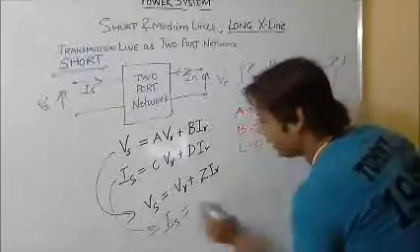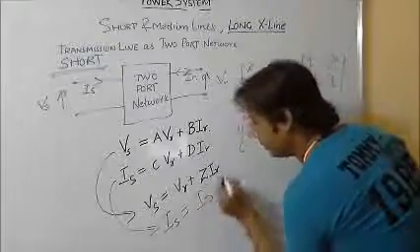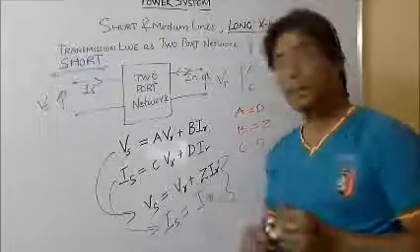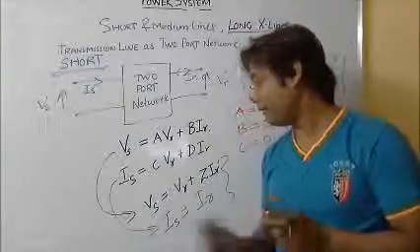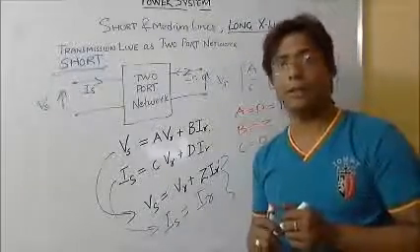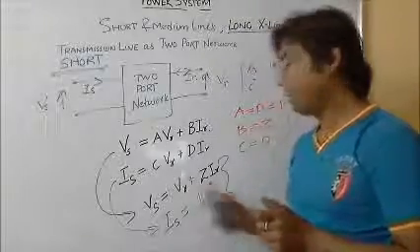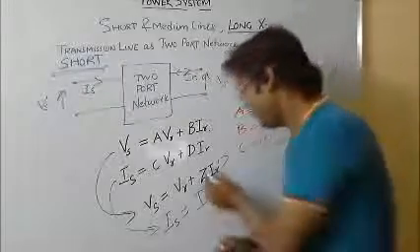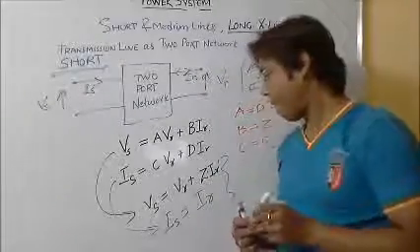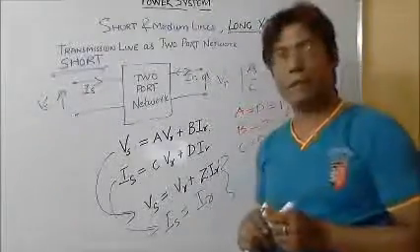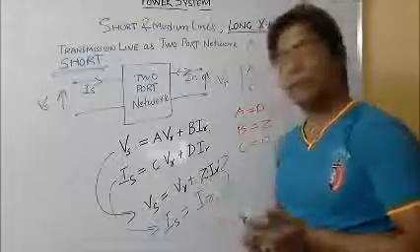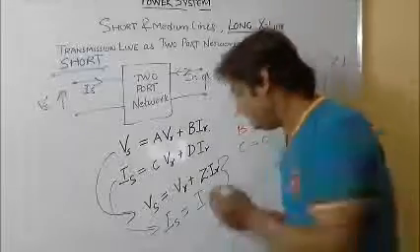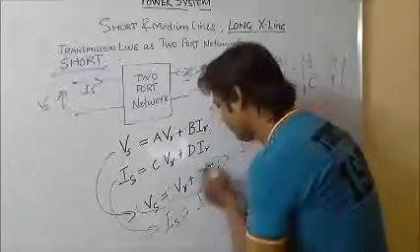So I can directly say that Is is equal to IR. These two relationships are very important for short lines. I can find the sending end voltage if the receiving end voltage and the receiving end current are known, and Z, the impedance, is given in the question. So I can find Vs from this equation.